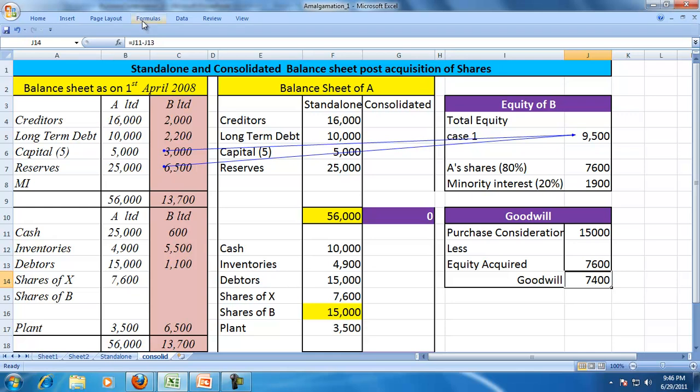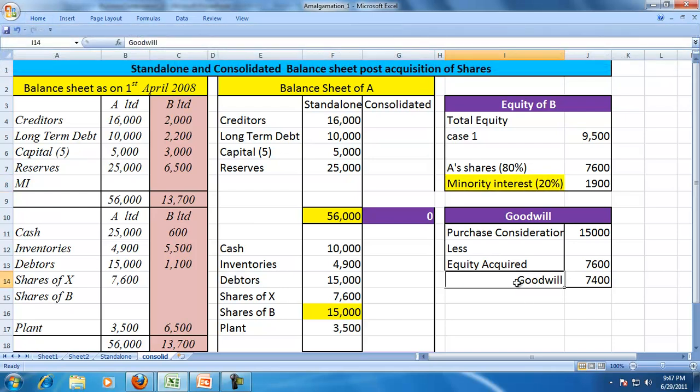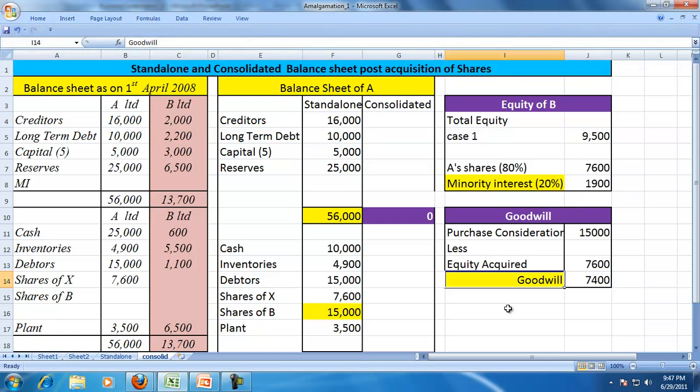So whenever you are required to prepare a consolidated balance sheet, it is required to find minority interest. Okay, let me highlight that. You are required to find the goodwill, which we have done. And consolidation is a line by line consolidation.